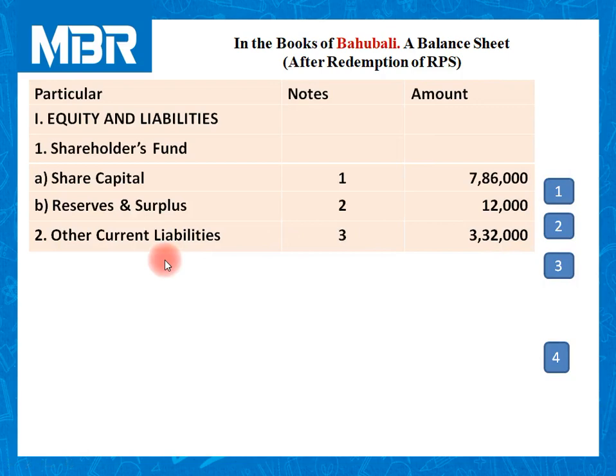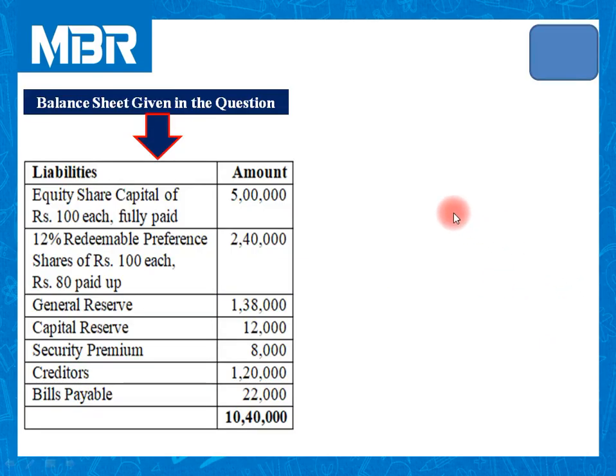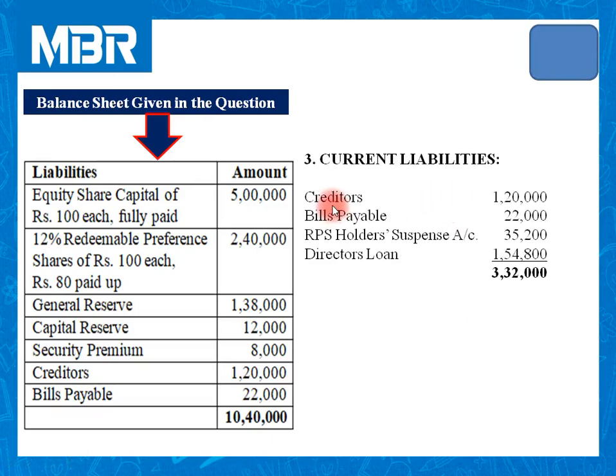Then other current liabilities 3,32,000. For this we have prepared note number 3. Let us visit note number 3. Current liabilities: creditors 1,20,000, bills payable 22,000. During the course of payment to RPS holders, we failed to trace 320 shares.